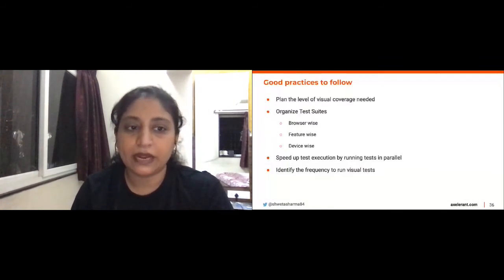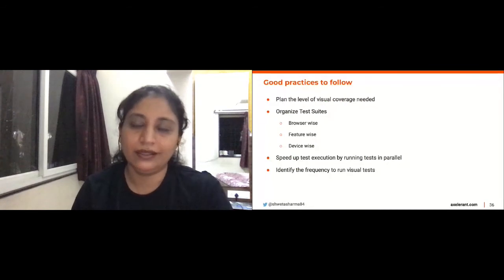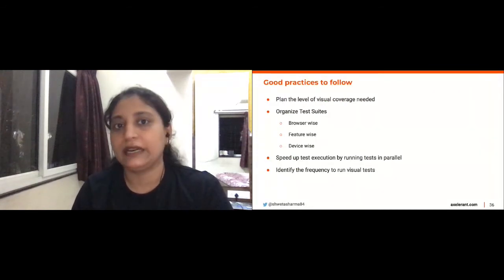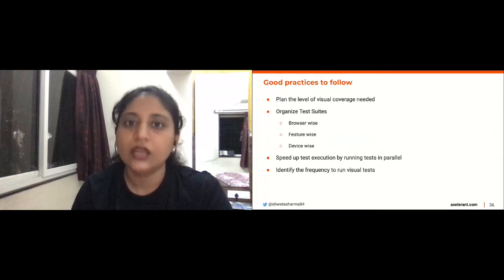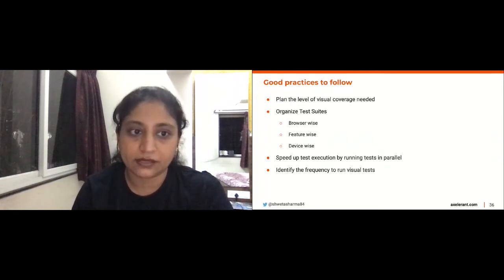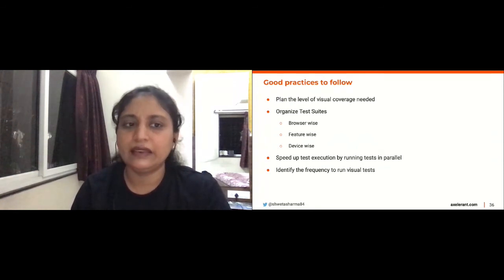There are some good practices to follow. Like any other development project, like any other test automation project, you need to follow good practices. Identify the level of visual coverage that you need, right? If it's a huge website, everything needs to be planned really. Just don't go on capturing screenshots on every element, component, every page. See what is important, see what breaks.